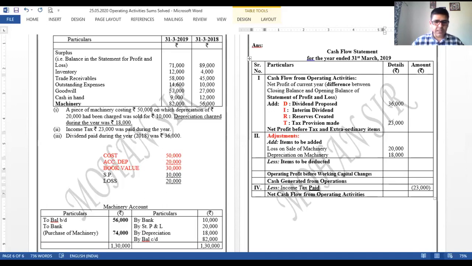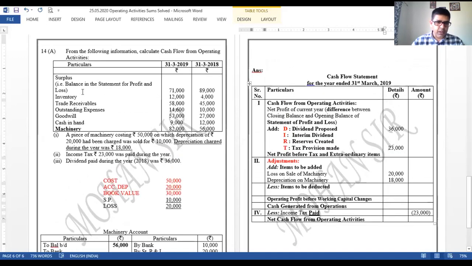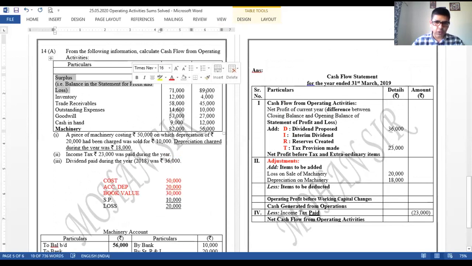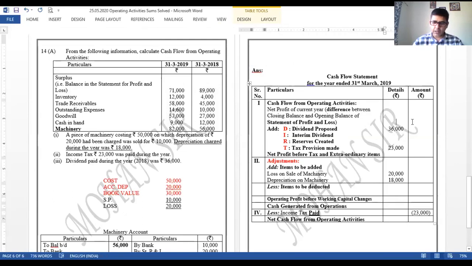Now after three adjustments, let us place the values one by one. Surplus of statement of P&L can be seen. Opening and closing. Opening can be seen as 89, right? Closing can be seen as 71. So how do we write this? Closing minus opening. So 71 minus 89 will be 18,000, but negative. हमेशा याद रखना, it is always closing minus opening, right?